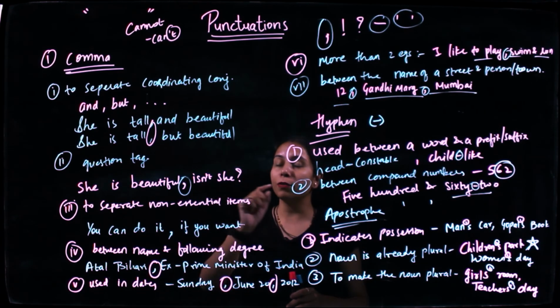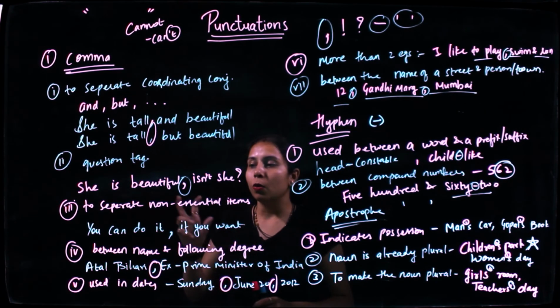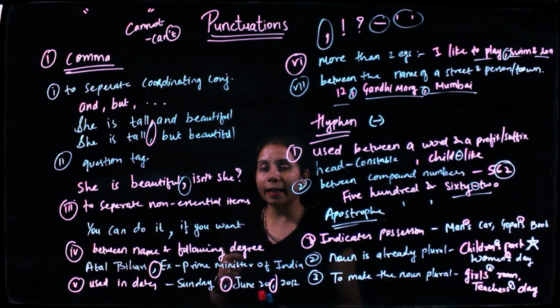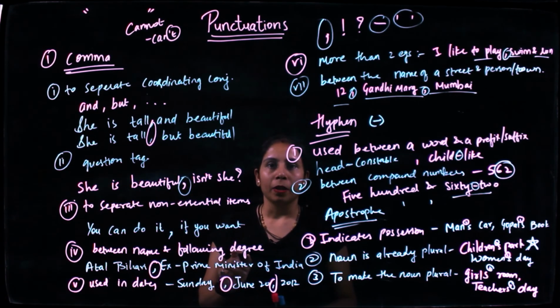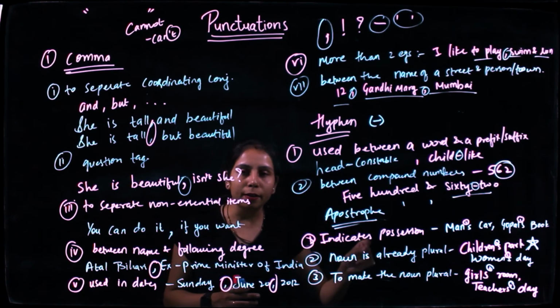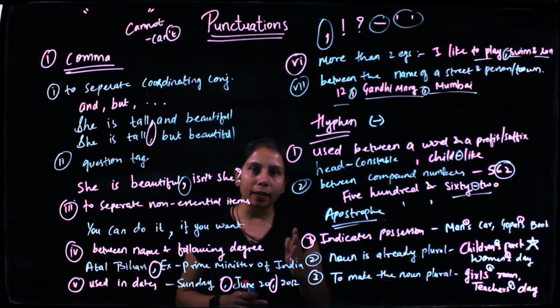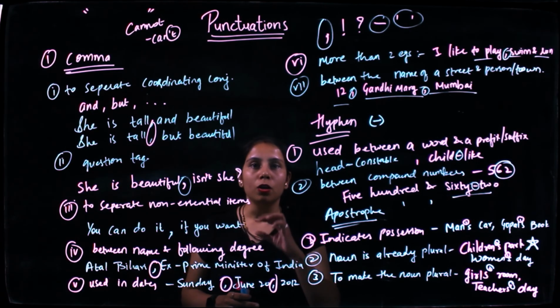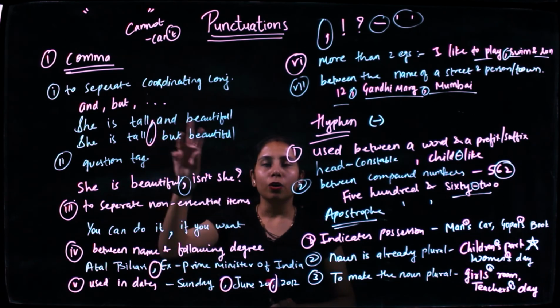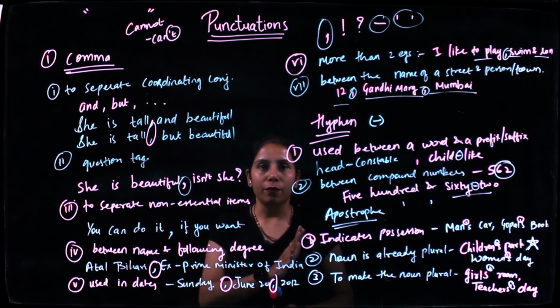Other than that, I would just give you one tip about the comma. That is, when you are writing paragraphs, when you are writing detailed paragraphs, when a person should take a pause, then you put the comma, because there it may not be necessary that these kind of scenarios may occur. If these may occur, well and good. If these do not, then you need to be careful where I want the reader to take a pause and be thoughtful. Think about it. At that time, you need to put comma. So that is the power of a comma. Use it wisely, otherwise it will lose the essence of it. If you misuse the comma, you would lose the essence of it. Use it carefully.